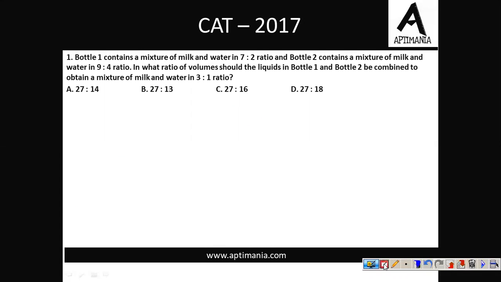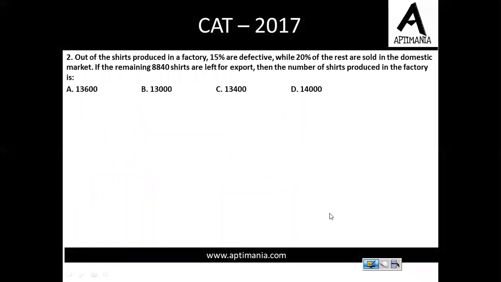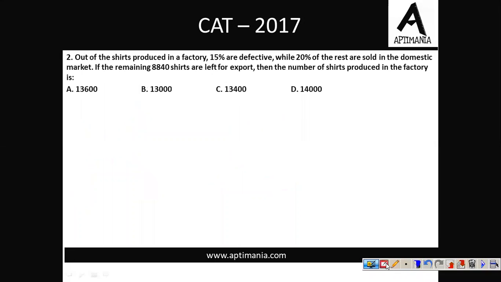Let's go ahead to the next question. Question number 2 is on the screen. Out of the shirts produced in a factory, 15% are defective. So I'm assuming that the total shirts produced in the factory are 100x, out of which there will be 15x defective shirts. While 20% of the rest. So first of all, let's calculate the rest. The rest will be 85x.